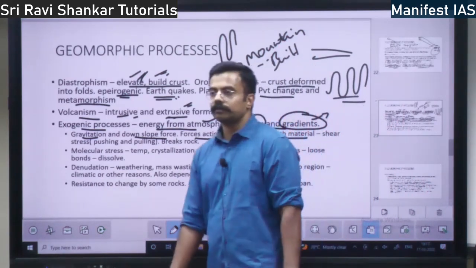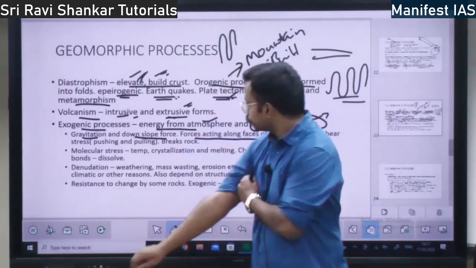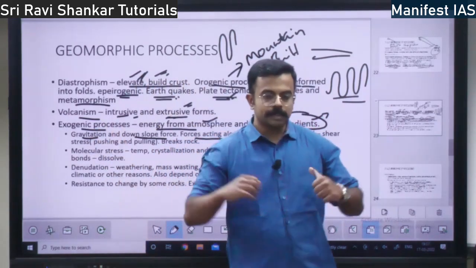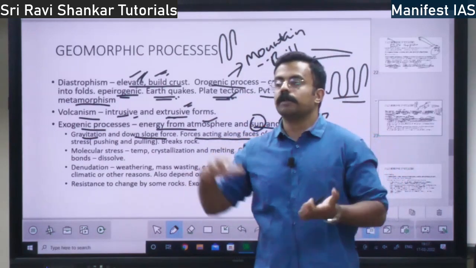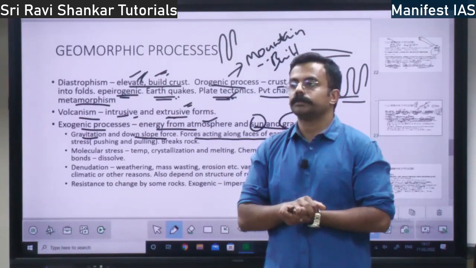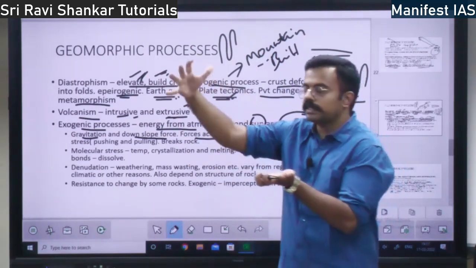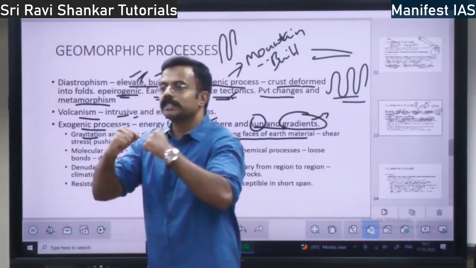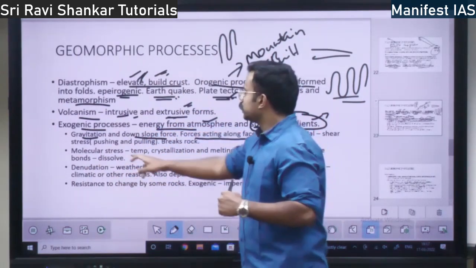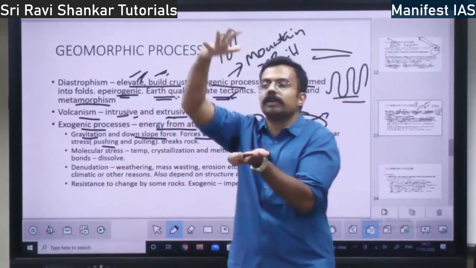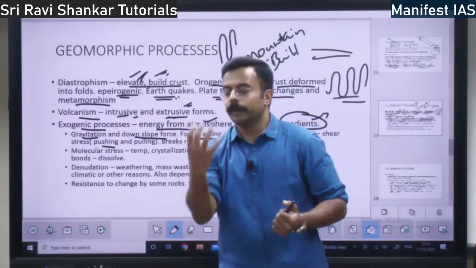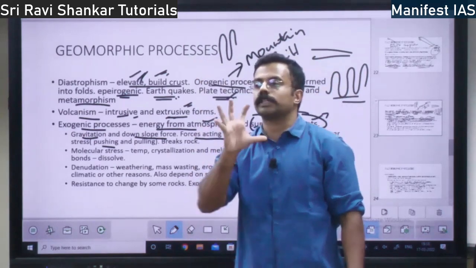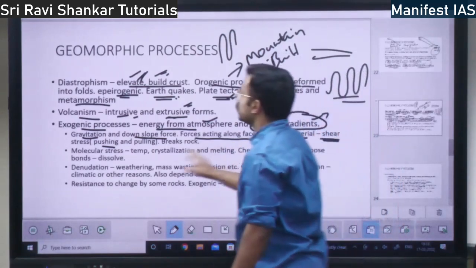Shear stress. What is shear stress? Because of this exogenic process, there will be a lot of pressure. There will be a lot of stress on the objects because of external elements. Suppose here is a rock, and above that rock you place one rock. There will be a lot of stress. Because of the stress, something will be pushing that rock, right? And from below, gravity will be pulling. So there will be a pushing force and a pulling force for the same object. That is the shear stress.